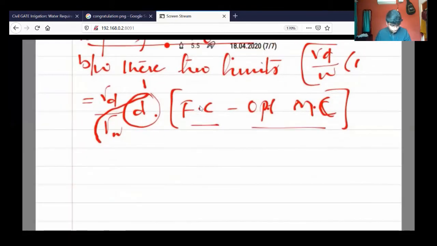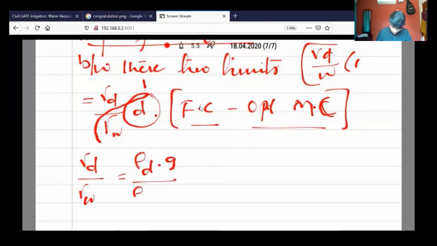So now we know what is rho d by rho w. So gamma d by gamma w can be written as rho d into acceleration due to gravity, and rho w into g. So g gets cancelled, leaving rho d by rho w.